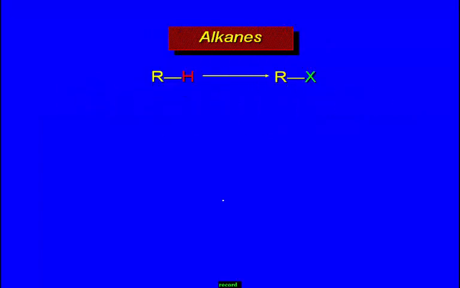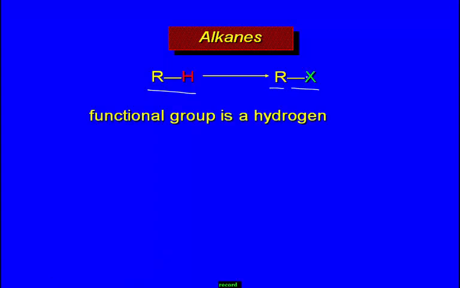You see here, I have taken one reaction. Here RH is present, where H indicates hydrogen and R is any alkyl or aryl group. Now it changes to RX. Here X is one particular group. Right? See here, the functional group is hydrogen. This hydrogen is one of the functional groups.